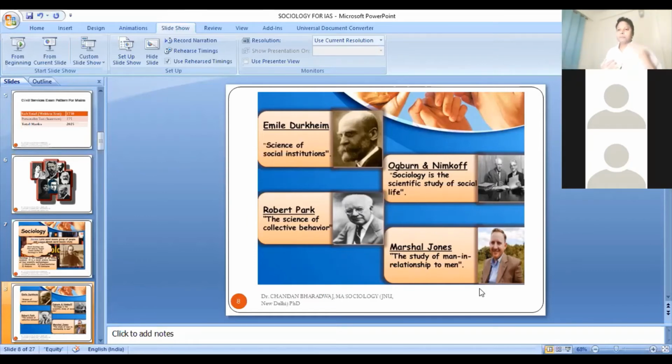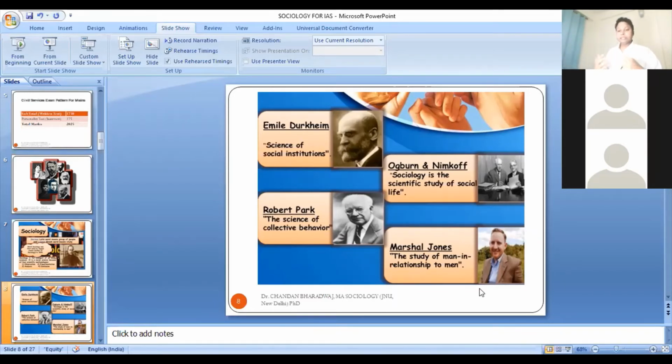Robert Park, an American sociologist, believes that we have to focus on collective behavior. Sociologists have to focus on collective behavior. Morris Ginsberg, a much later sociologist, believed that this branch of knowledge should study man in relationship to another man. Okay, how men are interacting with each other.